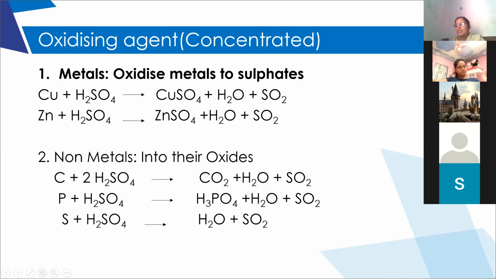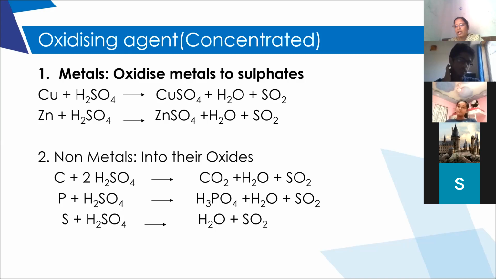Now the last one, how to differentiate sulfuric acid from the other two acids, nitric acid and HCl? What is the first difference? Yesterday we discussed it liberates sulfur dioxide.